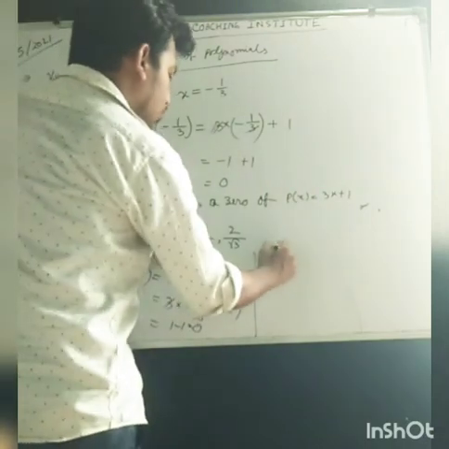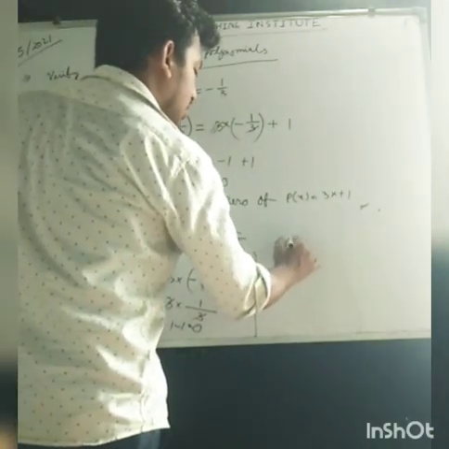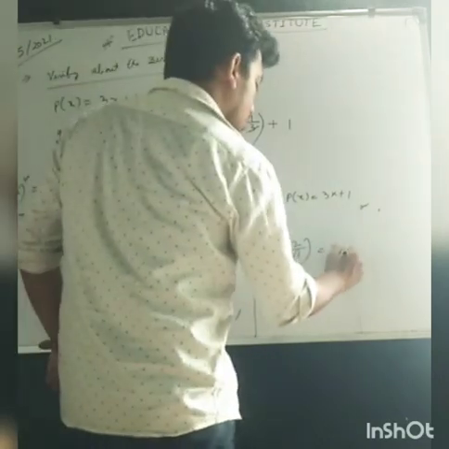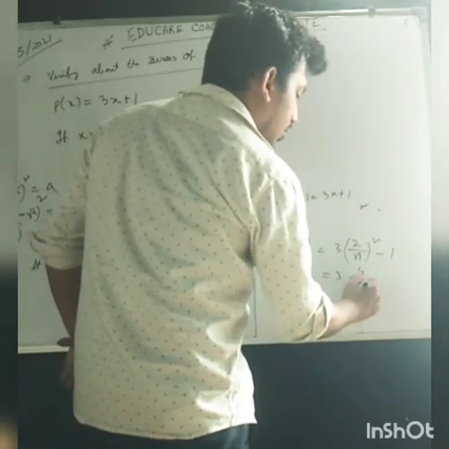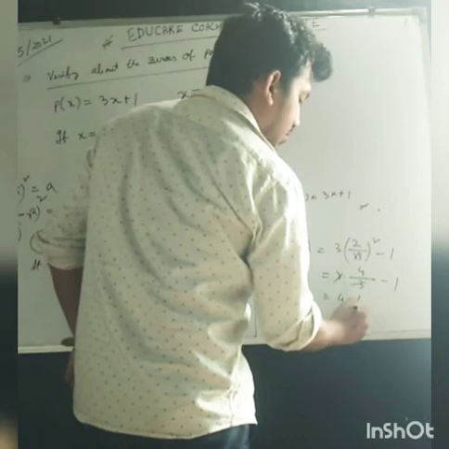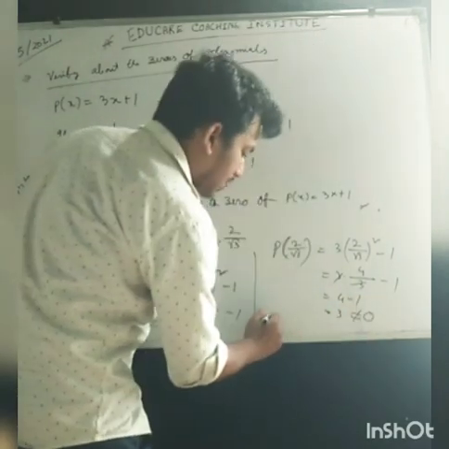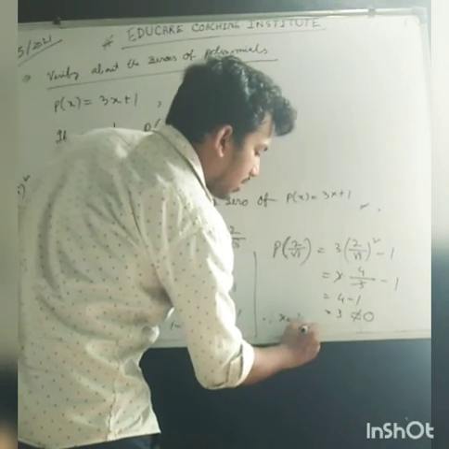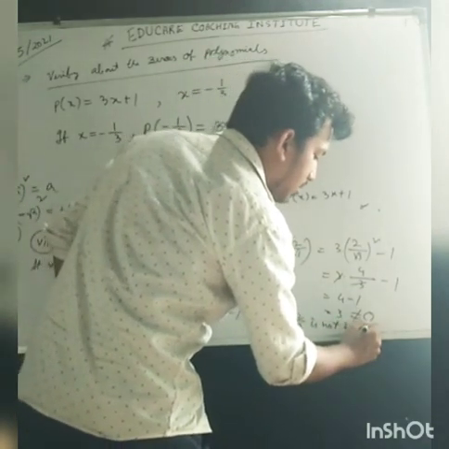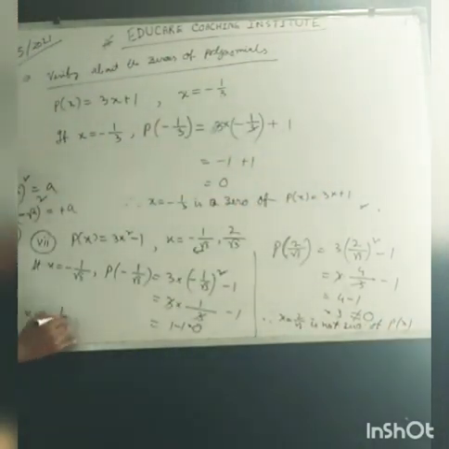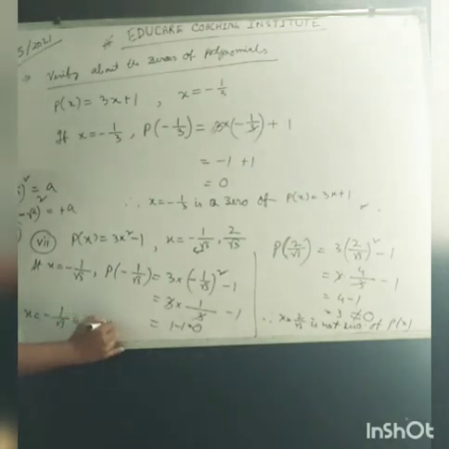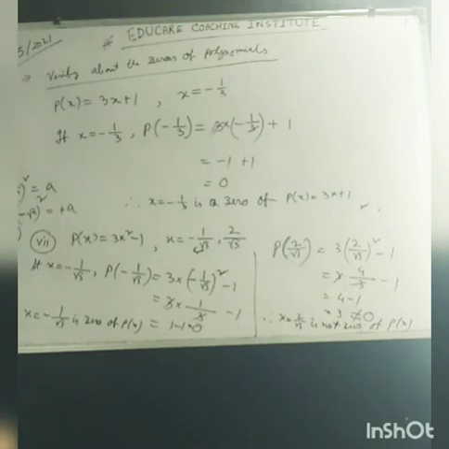And if we check 2 by root 3, P of 2 by root 3, we can do 3 into 2 by root 3 whole square minus 1. That means 4 by 3 into 3, minus 1, that is 4 minus 1, it is not equal to 0. That means x equal to 2 by root 3 is not a zero of p of x, and x equal to minus 1 by root 3 is a zero of p of x. So that is the type of question that is present in exercise 2.2.